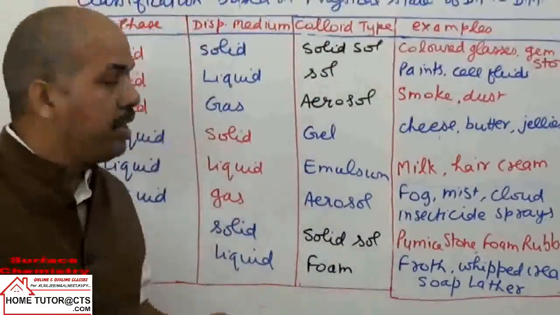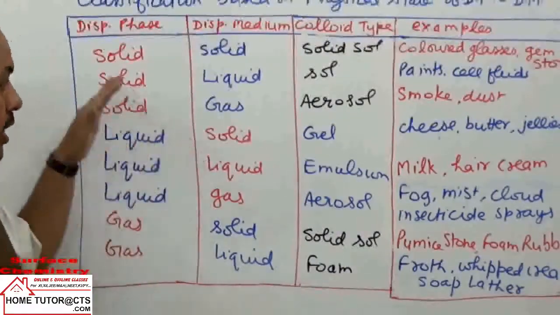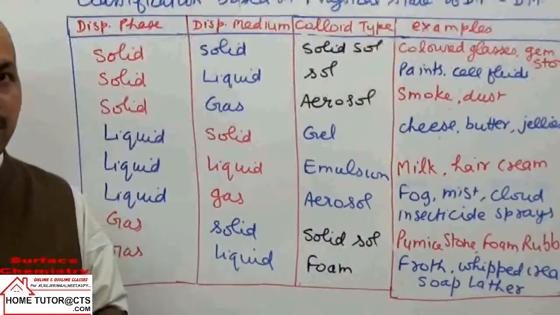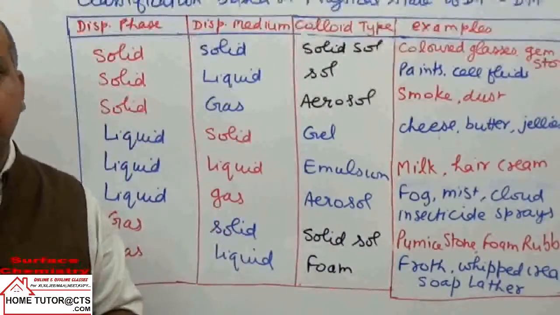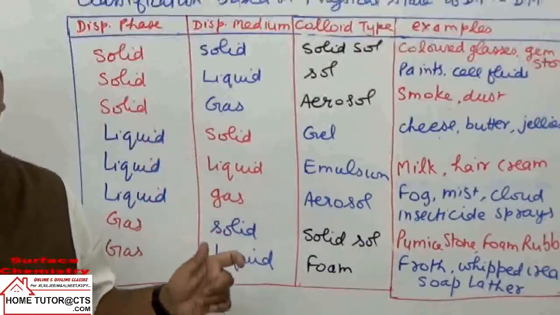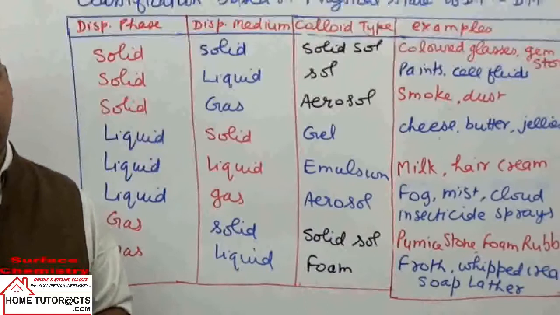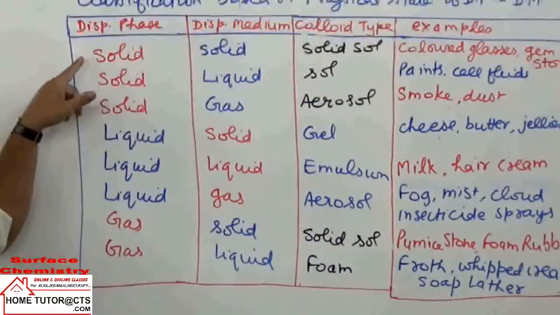See, phase or medium can be solids, liquids or gases. Here we have taken 8 combinations. Gas in gas is not taken because a gas mixture is always homogeneous. The condition for a mixture to be a colloid is that it must be heterogeneous. So we can have 8 types of colloidal mixtures.